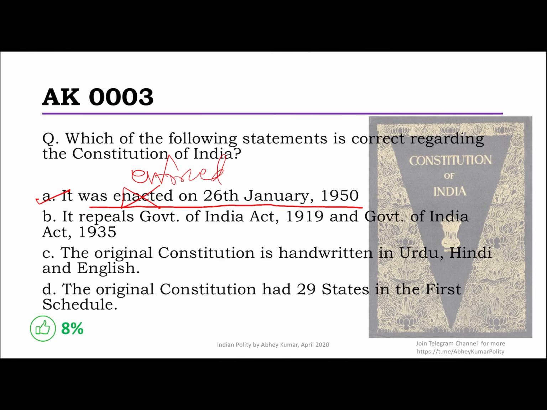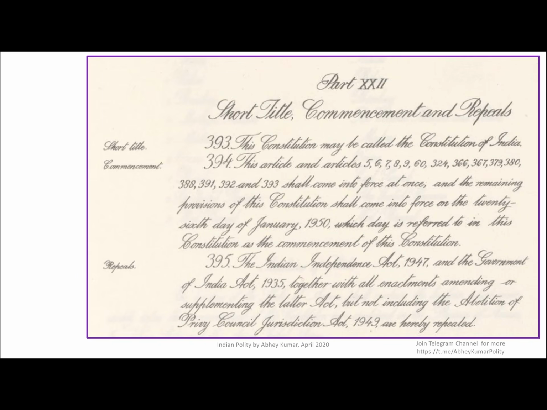I will show you a document quickly. So that's the actual Constitution of India. I took a picture from that. If you see Article 395 in your Constitution as well, it very clearly says that the Indian Independence Act 1947 and the Government of India Act 1935 are hereby repealed. So the Government of India Act 1919 was overruled by the Government of India Act 1935 itself. And it was the 1947 Independence Act and the 1935 Government of India Act that were repealed.